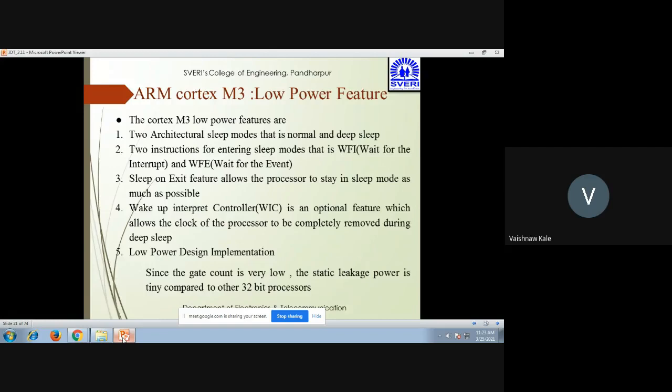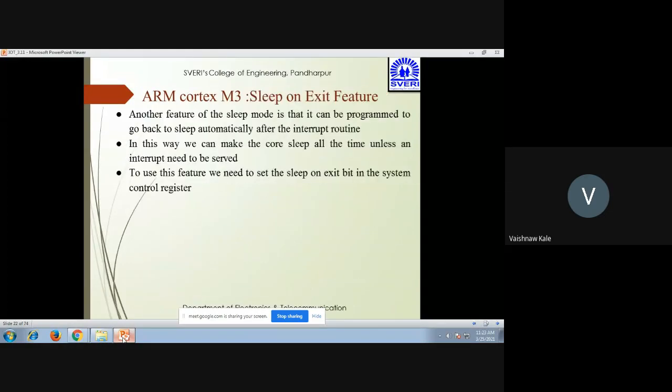The two instructions that are useful for entering the sleep modes are WFI and WFE. We have seen that already. The sleep on exit feature allows the processor to stay in sleep mode as much as possible. The wake up interrupt controller is an optional feature which allows the clock of the processor to be completely removed during deep sleep. In the low power design implementation, since the gate count is very low, the static leakage power is tiny as compared to other 32-bit processors. This is the low power feature.